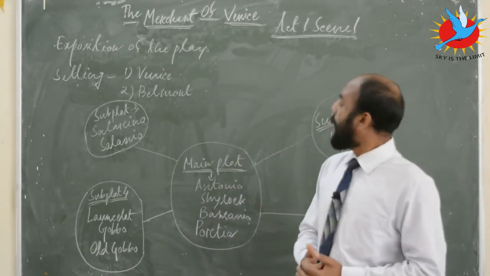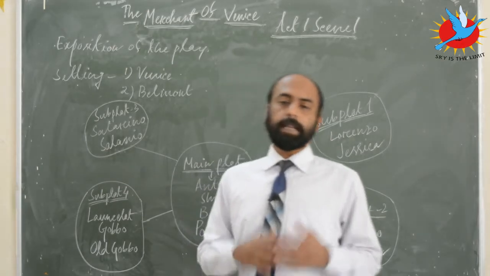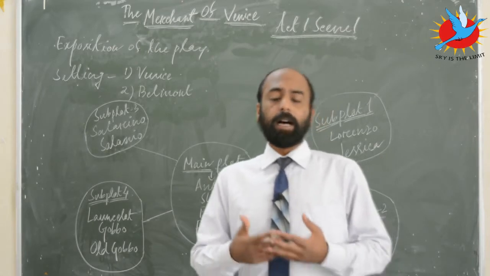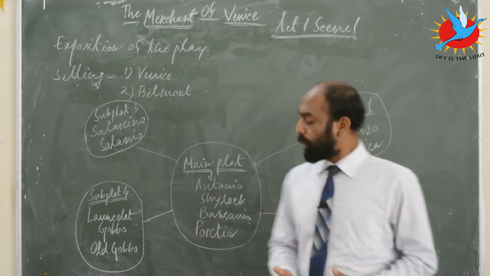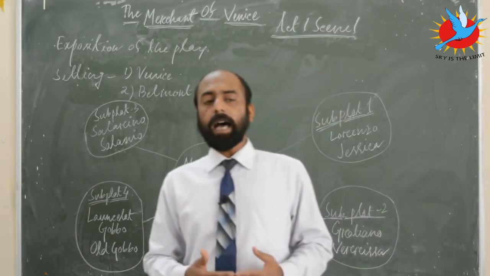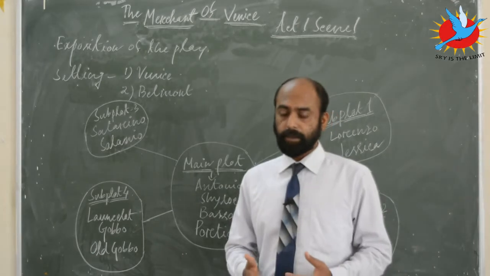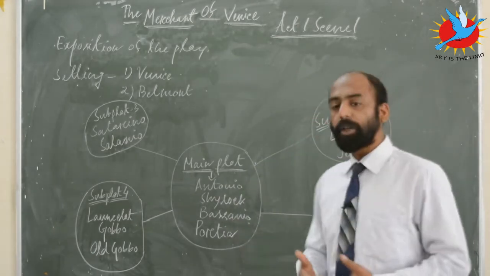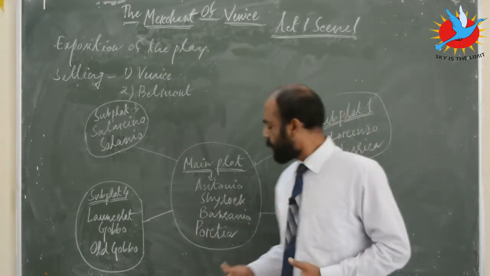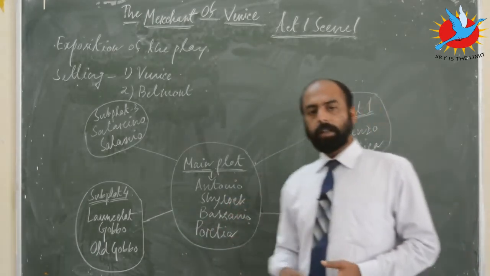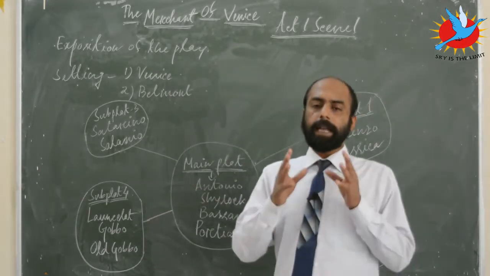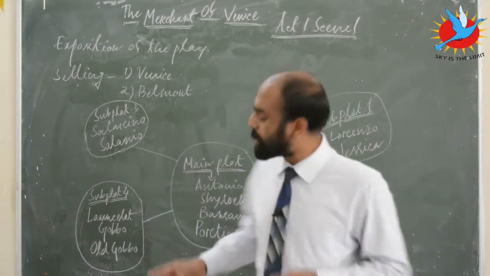Now, Act 1, Scene 1 is called the exposition to the play, which introduces the main characters to the play, such as Antonio. As far as a literary text is concerned, there are several plots in a particular play. Here in Merchant of Venice, there is a main plot which involves the characters Antonio, Shylock, Bassanio, and Portia. These four characters construct the main plot of the play. The entire incident of the play revolves around these four characters.